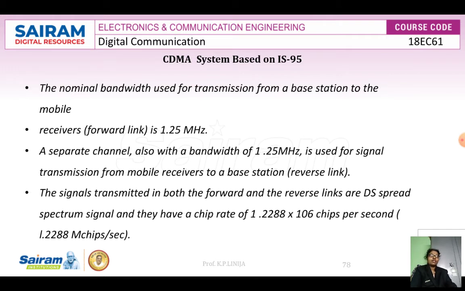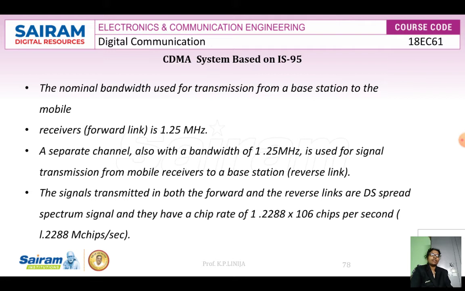In this TIA standard, the 800 megahertz and the 1900 megahertz frequency bands are given for IS-95. The major advantage of this CDMA over other multiple access methods is that the entire frequency band is available at each base station. So we know that the frequency reuse factor, capital N, is equal to 1, which we have studied in GSM technology also, right? Next, coming to the nominal bandwidth.